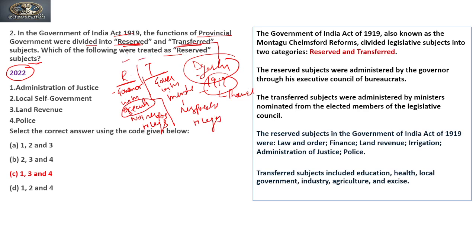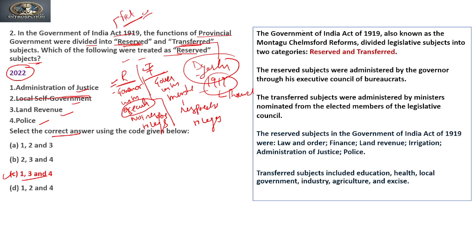Now it asks which of the following were treated as reserved subjects: administration of justice, local self-government, land revenue, and police. Out of these, local self-government comes under the transferred subjects, and the rest of the subjects were reserved for the governor. So our answer is 1, 3 and 4. The second is not the correct answer. Clear?